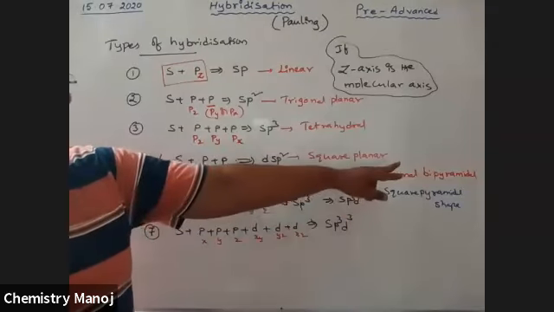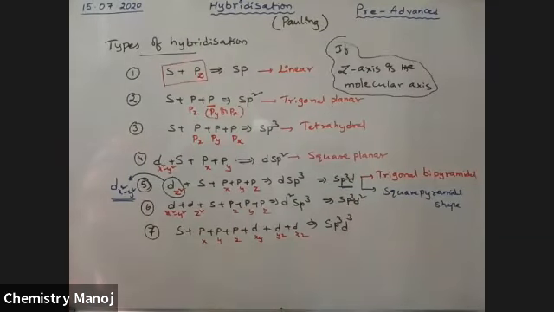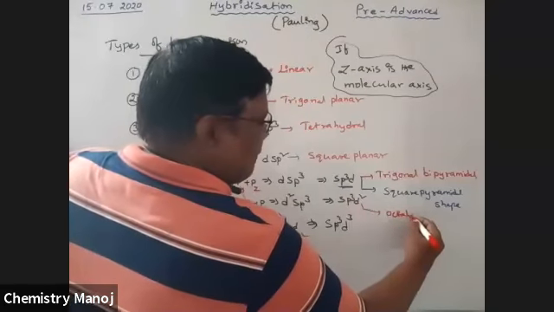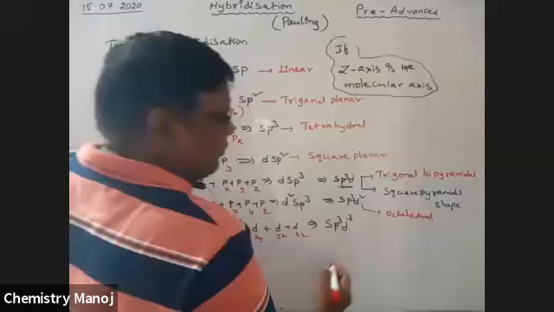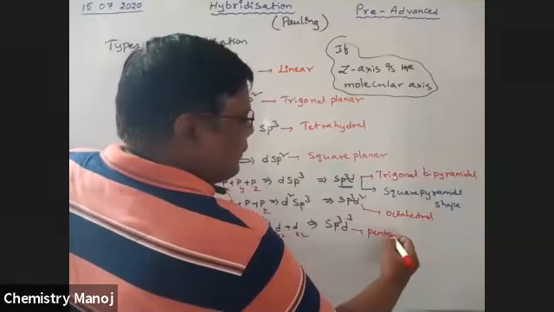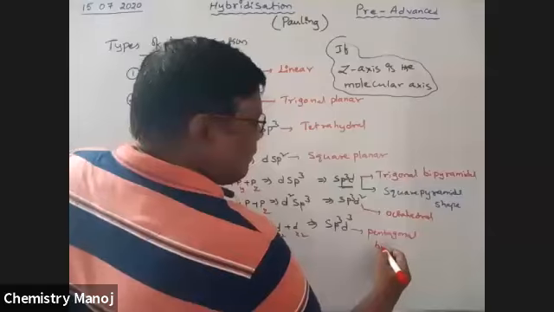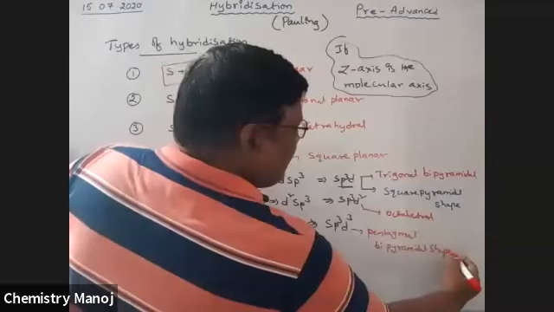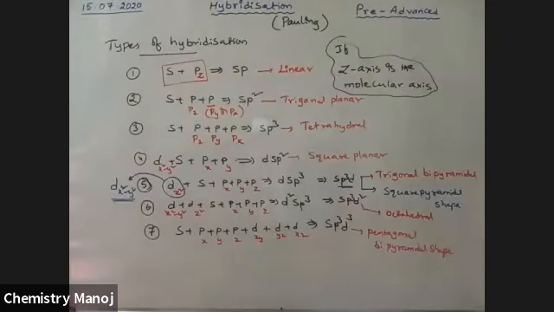sp3d has two types of shapes. One is trigonal bipyramidal, another is square pyramidal. Trigonal bipyramidal involves dz², and in the square pyramidal case, dx²-y² is involved. Next, sp3d2 gives an octahedral shape. And this one is a pentagonal bipyramidal shape. So depending on the hybridization, we can predict the shapes of the molecules.